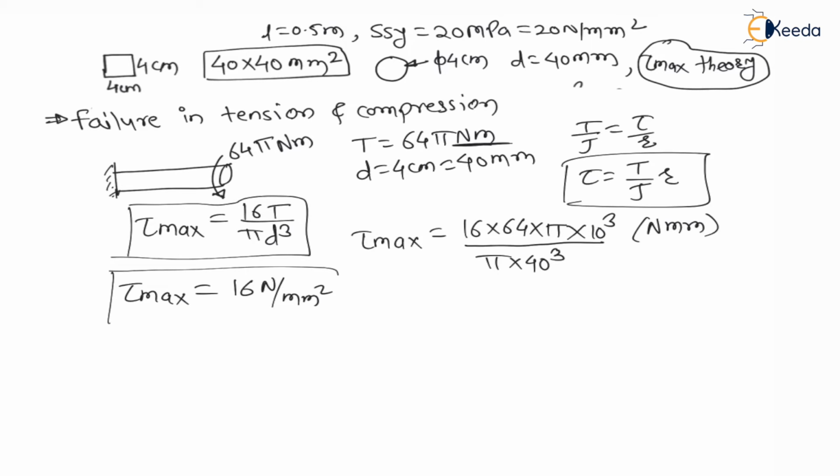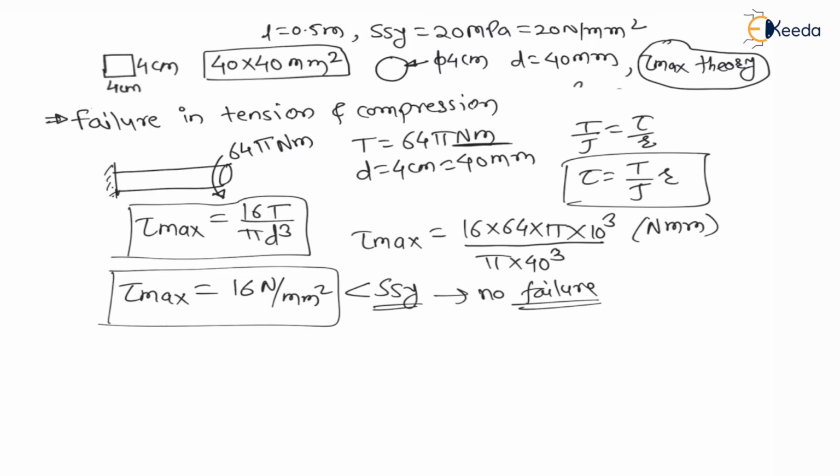And this maximum shear stress is less than SSY, because the shear yield strength SSY is given as 20. Therefore, as this is less than SSY, it is safe, means there is no failure. This component is not going to fail in torsion. First conclusion is failure in tension and compression and no failure in torsion.